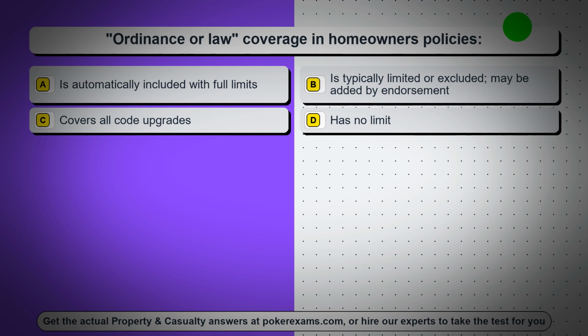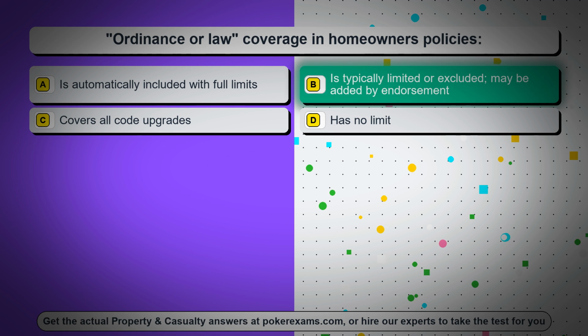Question 93. Ordinance or law coverage in homeowners policies. Option A is automatically included with full limits. Option B is typically limited or excluded, may be added by endorsement. Option C covers all code upgrades. Option D has no limit.